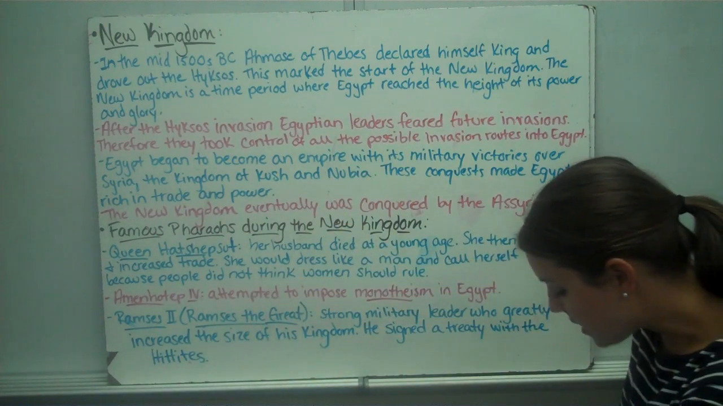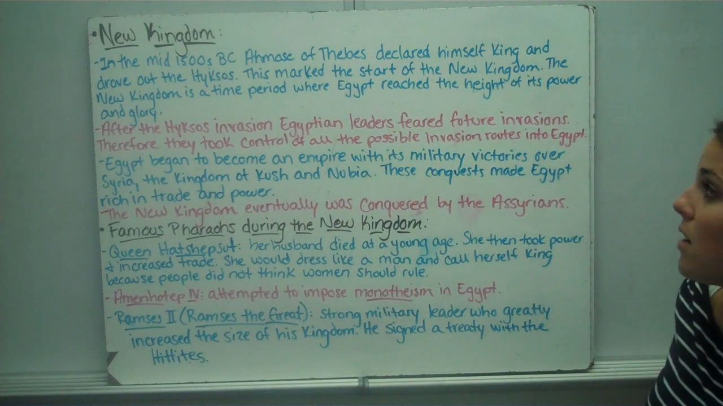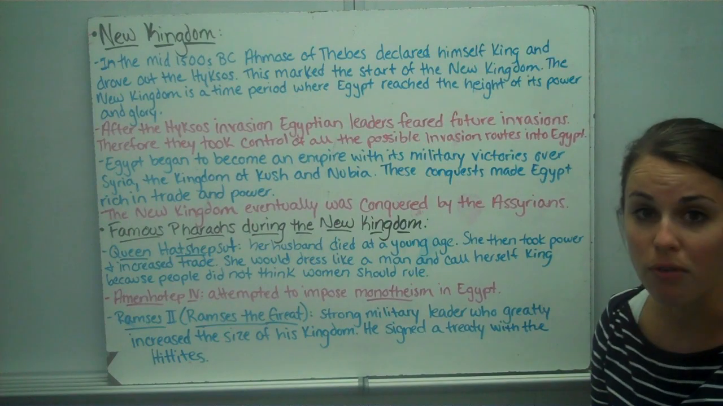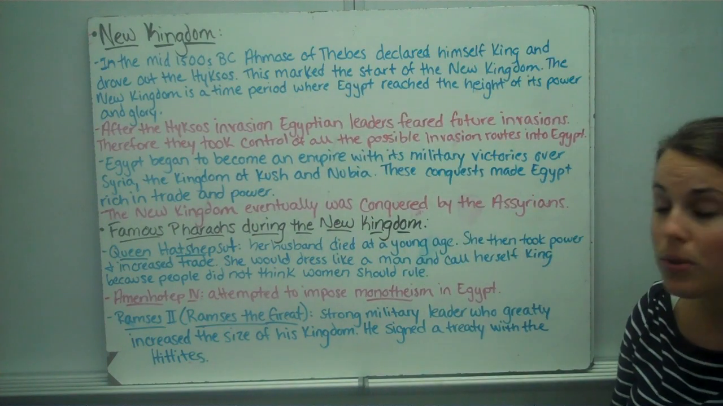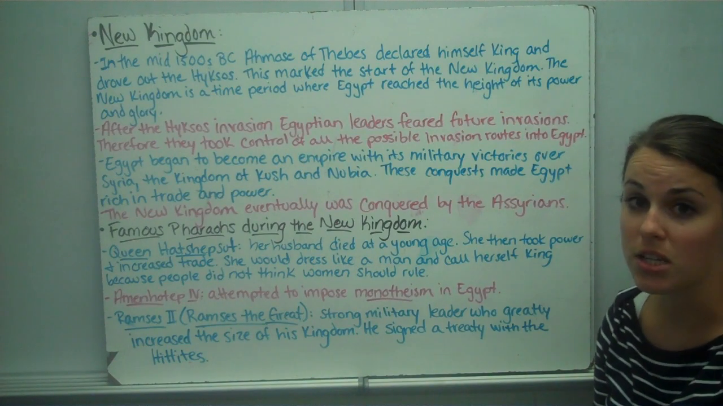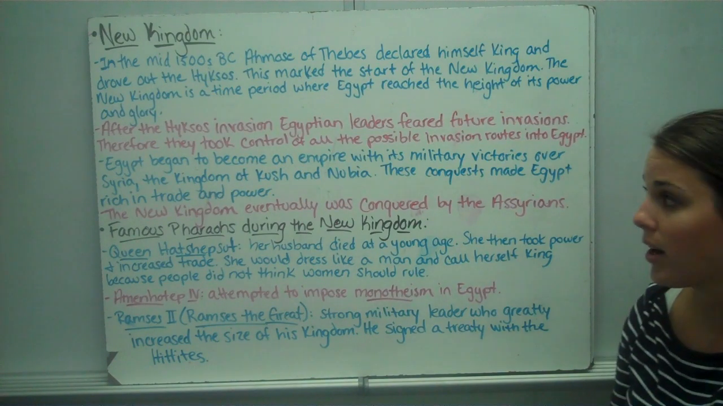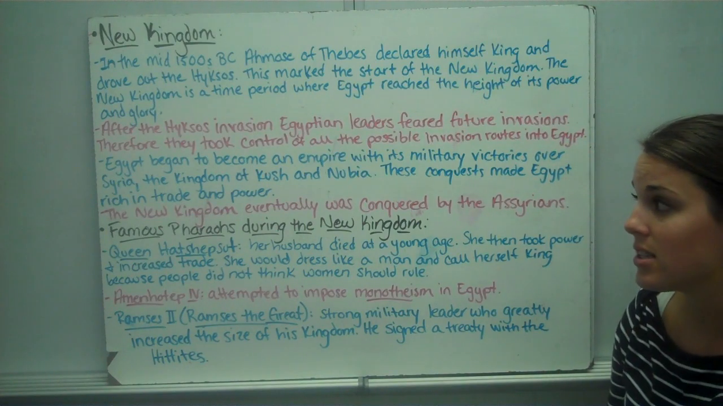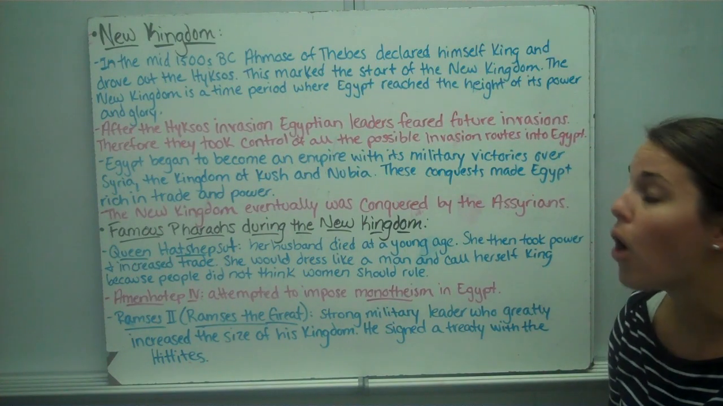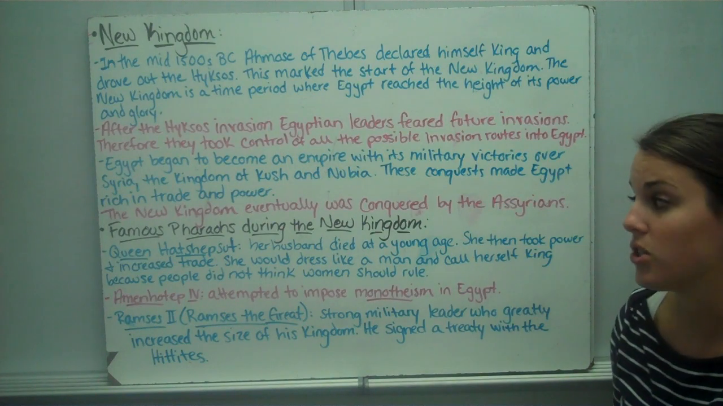In the mid-1500s, Amos of Thebes declared himself king and drove out the Hyksos. This marked the start of the New Kingdom. The New Kingdom is a time period where Egypt reached the height of its glory and power. After the Hyksos invasion, Egyptian leaders feared future invasions. Therefore, they took control of all possible invasion routes into Egypt.